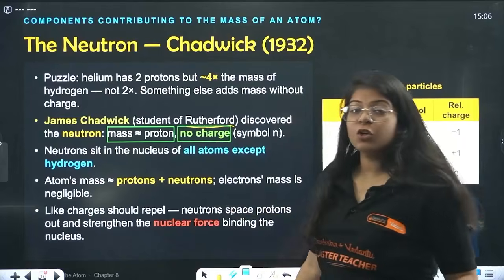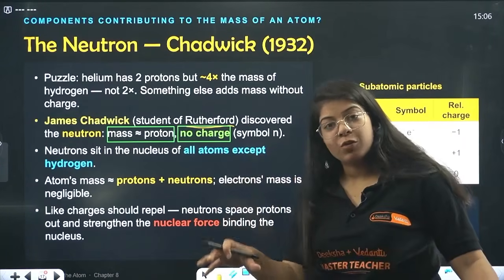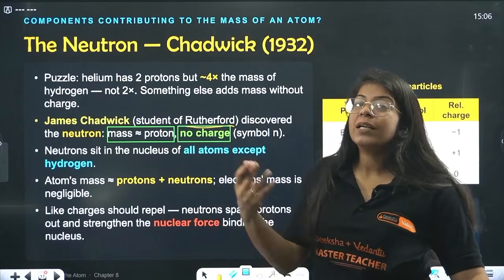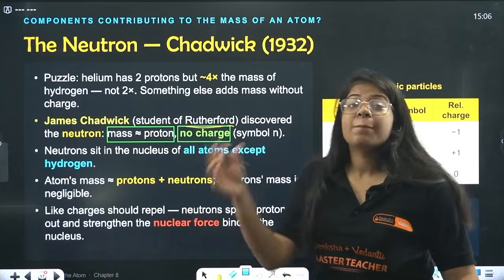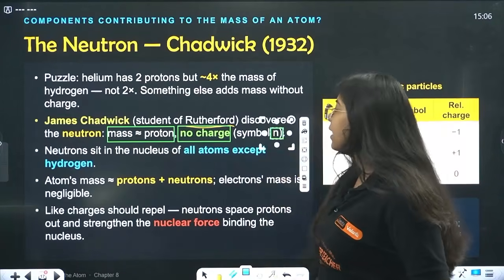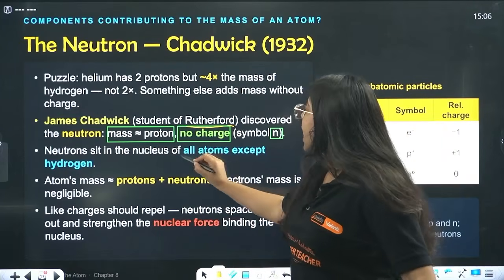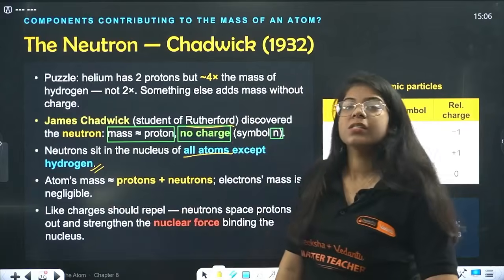So inside the nucleus we have neutrons plus protons. Neutrons do not provide charge to the atom, but they provide mass, and we define them with the symbol N. This neutron sits in the nucleus of all atoms except hydrogen.